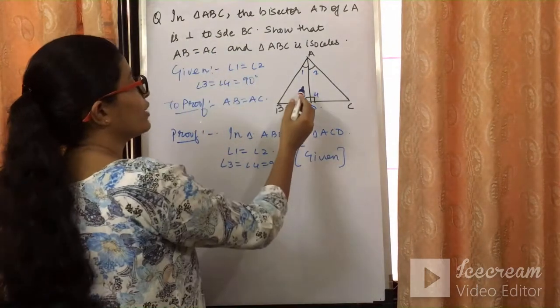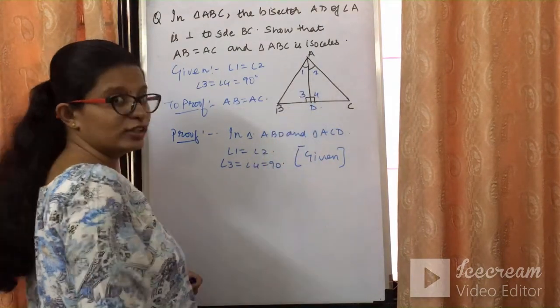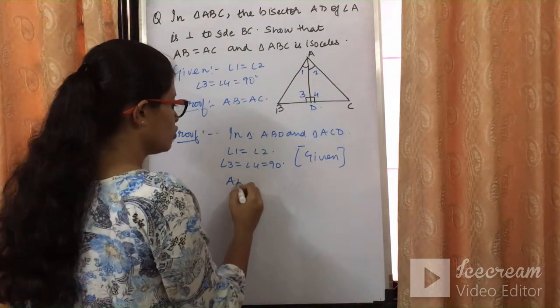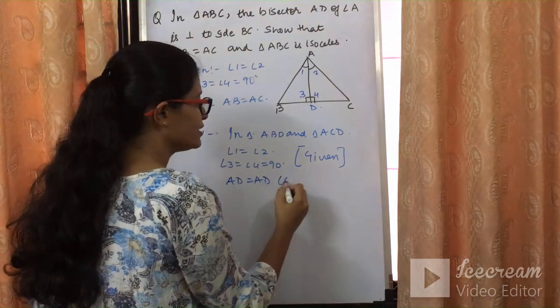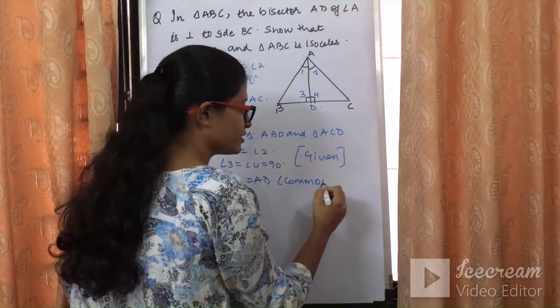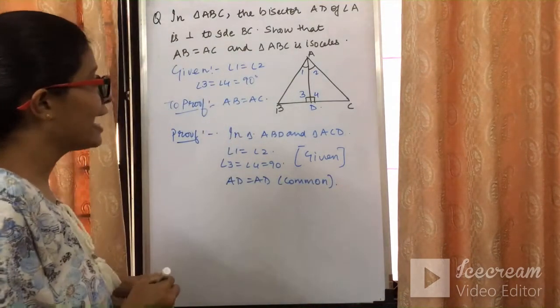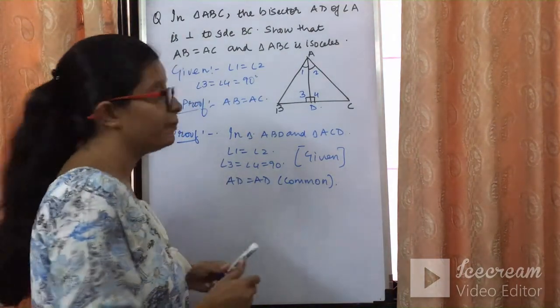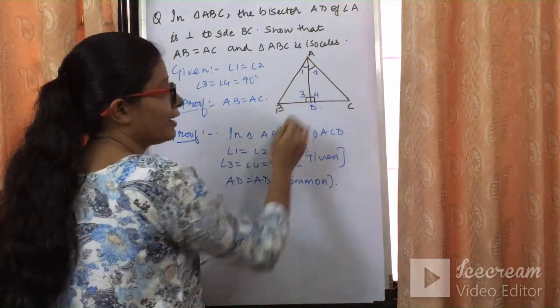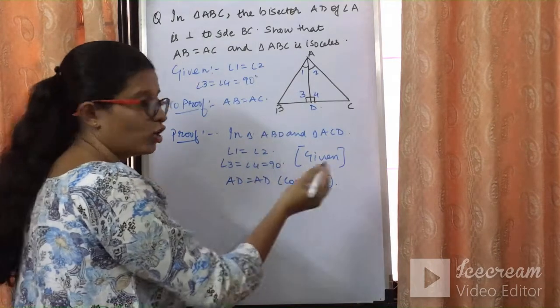So this is the given part of the question. Fine. Now can I say that the side AD is common between the two triangles? So AD is equal to AD, which is common between the two triangles. So we can say that by angle side angle property, the two triangles are congruent to each other.